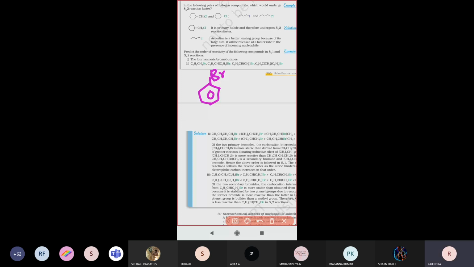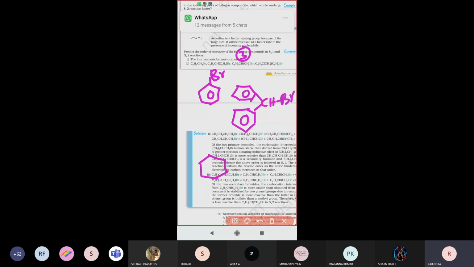This is one benzene ring, and here 1 bromine atom is attached. Next, third compound: C6H5, CH, CH3, Br. This is another compound.